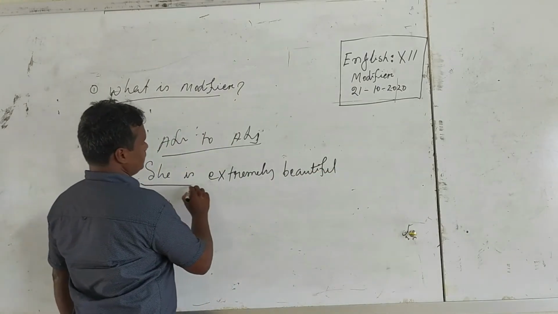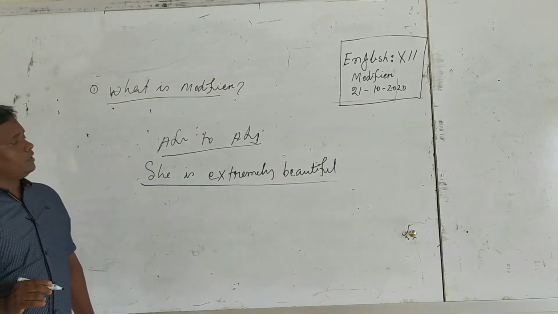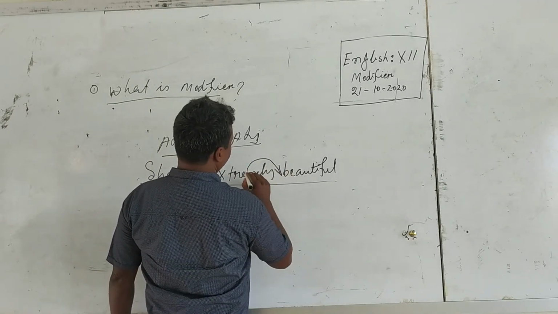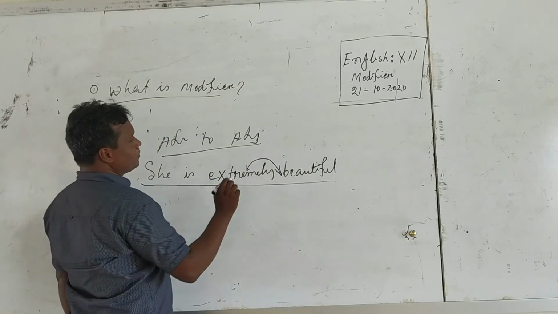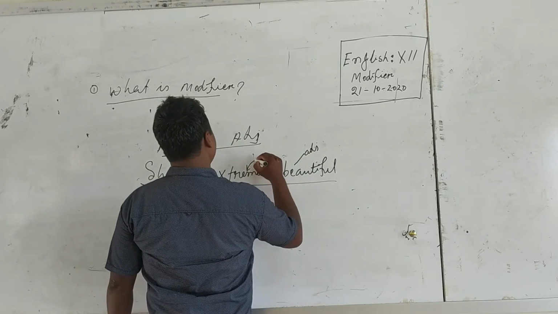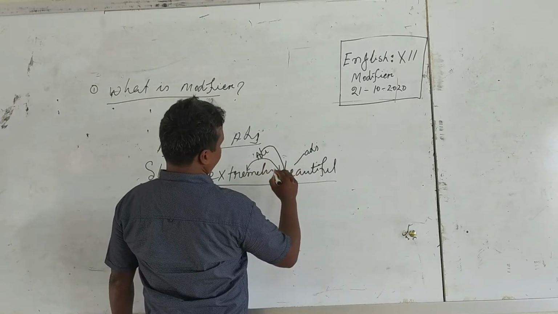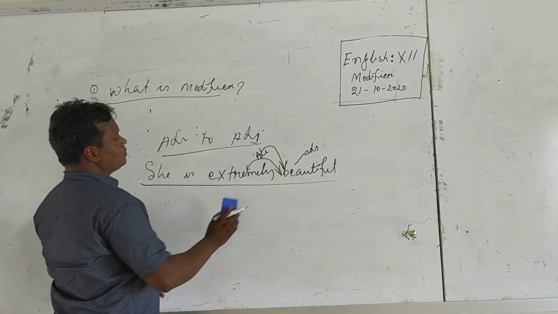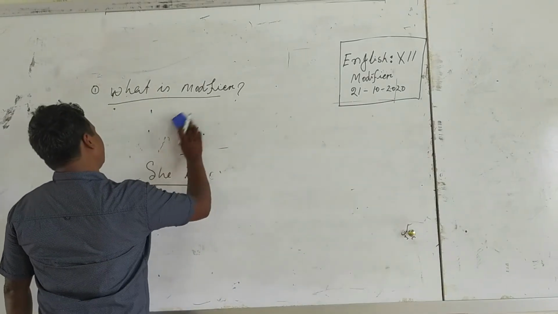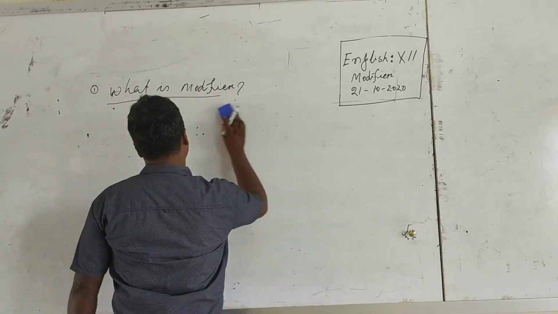How beautiful is she? Extremely beautiful. Here extremely modifies beautiful. But beautiful is an adjective and extremely is an adverb. Here the adverb modifies beautiful. So I think students, you are all clear about the modifier, about the function of modifier in the sentence.